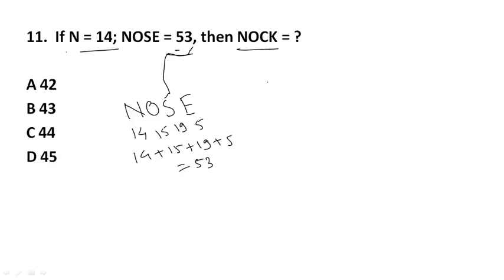In the same way, NOCK. N is again 14, O is 15, C is 3 and K is 11. If we add all this, 14 plus 15 plus 3 plus 11, then we get 43. So our answer will be option B, 43. We will see the next question.